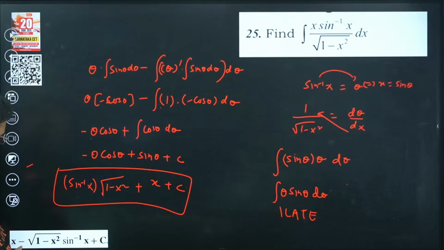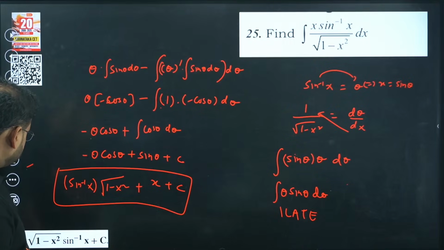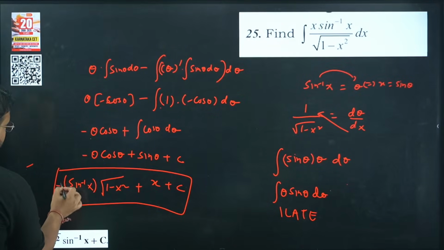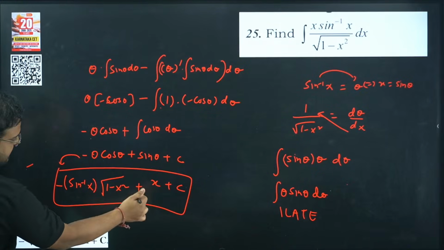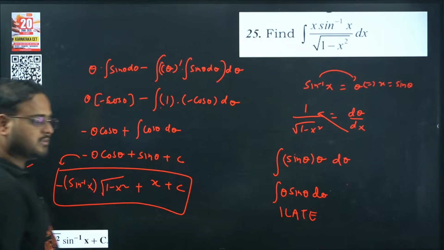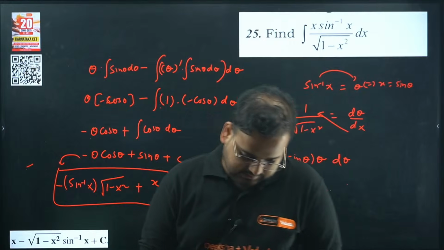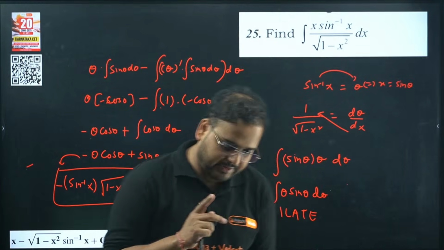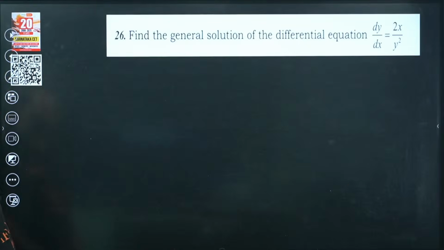Sorry, there's a minus sign. I forgot to write it. So the answer is minus sine inverse of x times root of 1 minus x square, plus x plus c. This x is taken over here. Check the answer. Yes. Correct. So this is correct. Next.